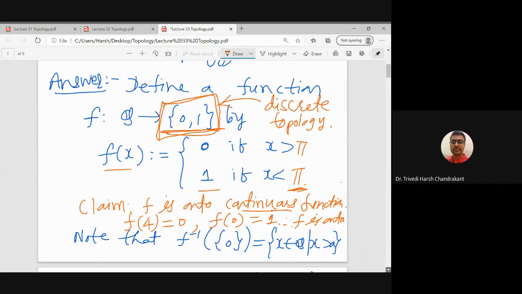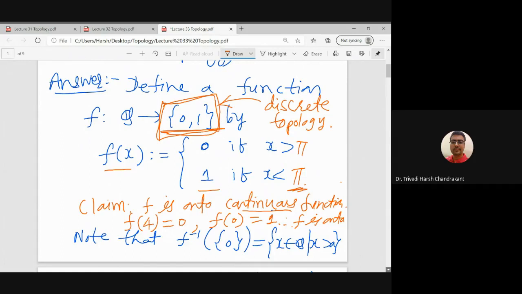Singleton 0 is open, and singleton 1 is also open. So these are the 4 open sets, open subsets of {0, 1} in the discrete topology. So we want to show that inverse image of each of these open sets is open, then f is a continuous function.